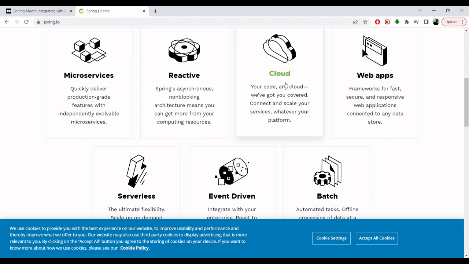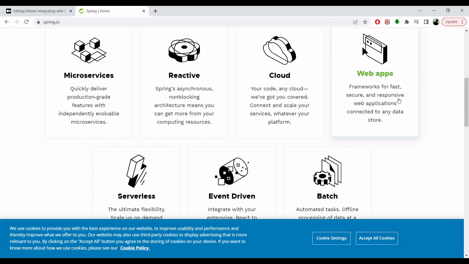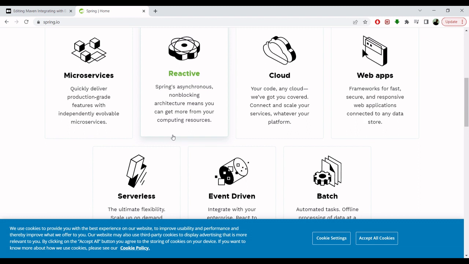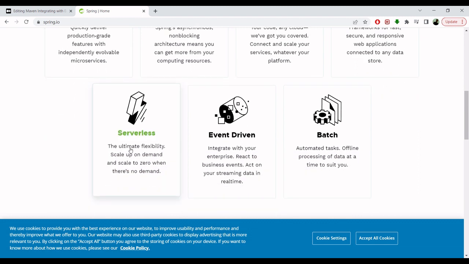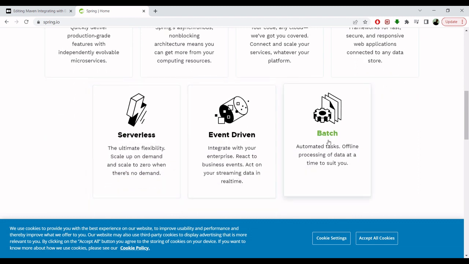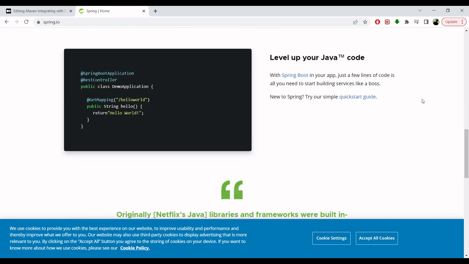You also need cloud-based infrastructures. You can develop web apps. You can also create serverless applications, event-driven batches for automatic tasks, and many more things.